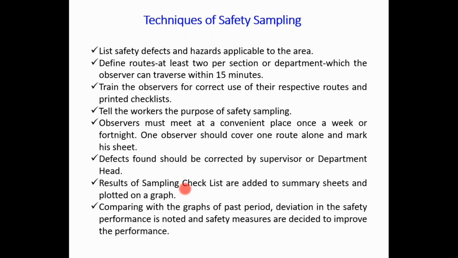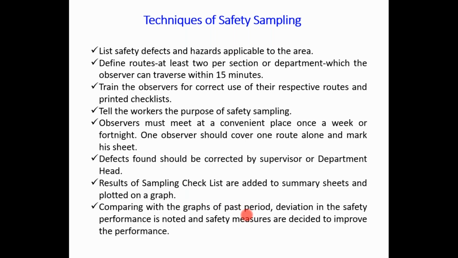The advantages of this: management is provided with a week-by-week picture of accident potential. So rather than going for 6 months or 1 year, we have to adopt this technique on a weekly basis so that we can understand the accident potential.